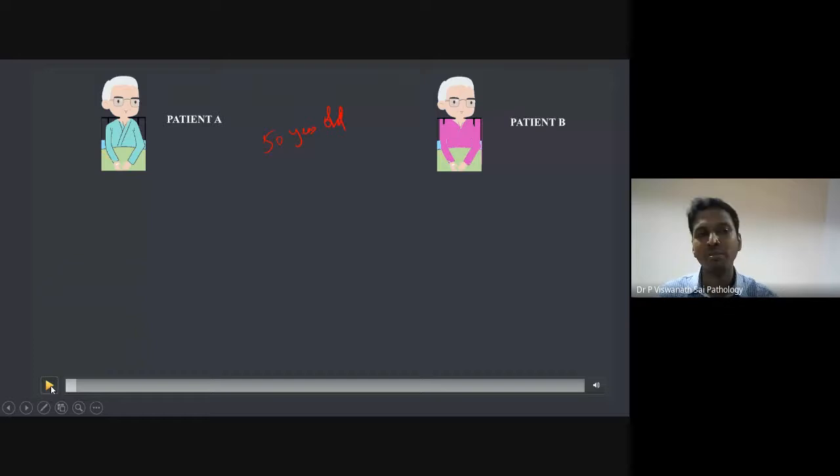So we'll call him patient B, right? You may say that they both look very similar. Okay, only their dresses are similar. Imagine we don't have a lot of budget for two different people, so it's the same person, we have changed the dress and put him in. So patient A and patient B.